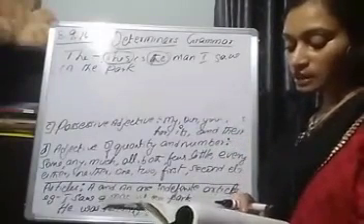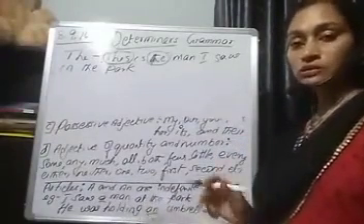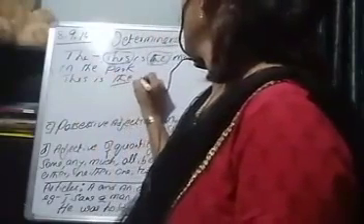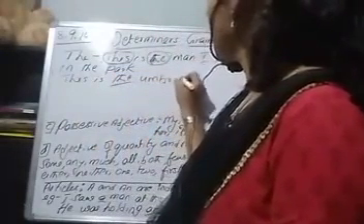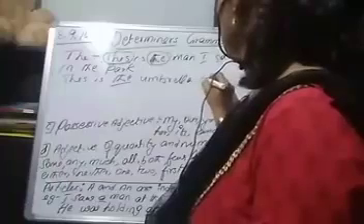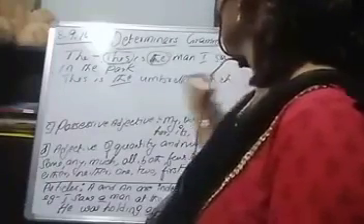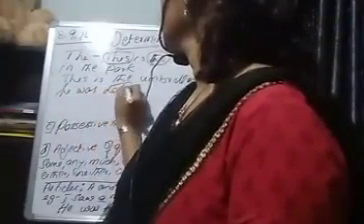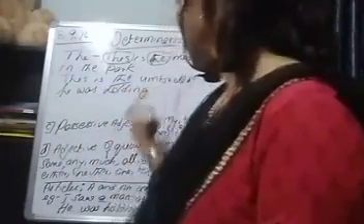This is the umbrella which he was holding. What have you said here?